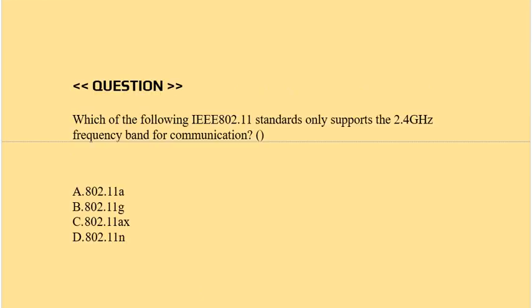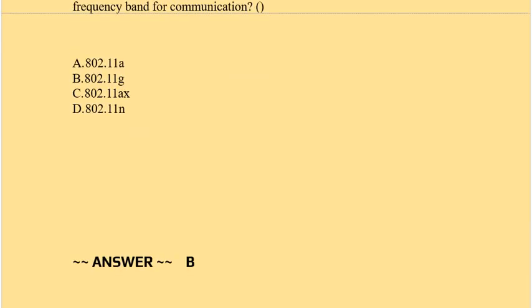Question: which of the following IEEE 802.11 standards only supports the 2.4 GHz frequency band for communication? Option A, 802.11a. Option B, 802.11g. Option C, 802.11ax. Option D, 802.11n. Correct answer is option B.